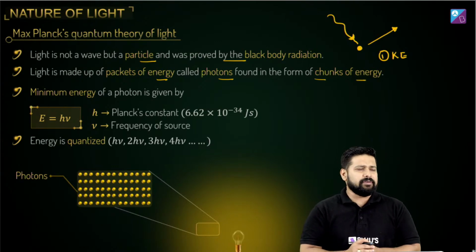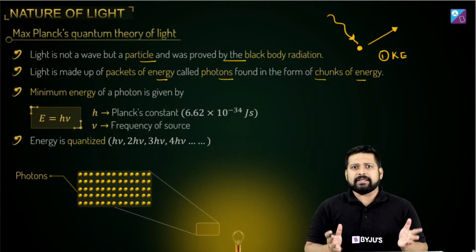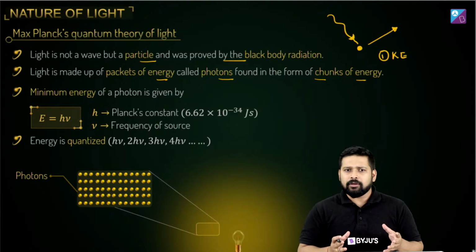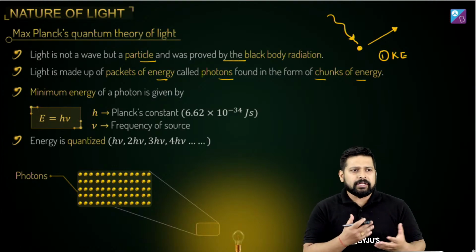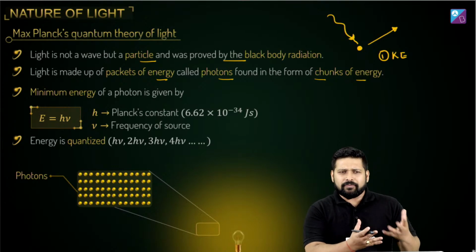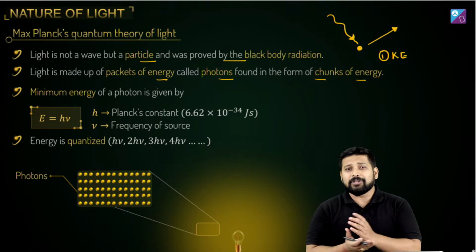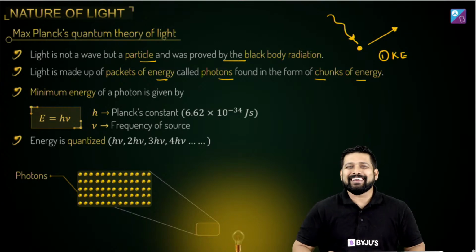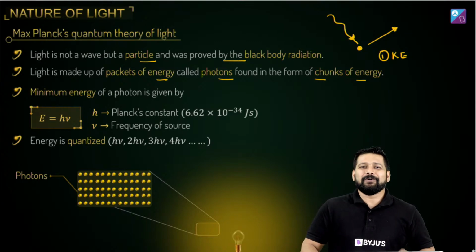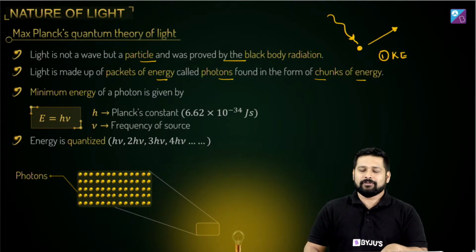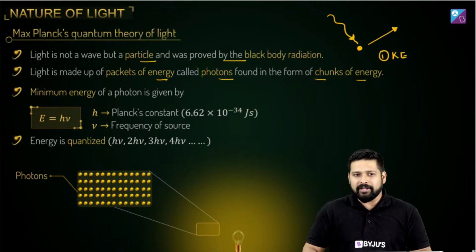So now we started believing, okay, fine, light is a particle. But again, there were certain fundamental natures of light that we were not able to explain with the help of this particle theory as well. Okay, right? So what happened? We said, okay, light is going to have a dual nature. Cool? Light is going to have a dual nature.